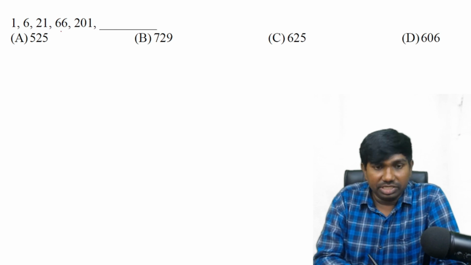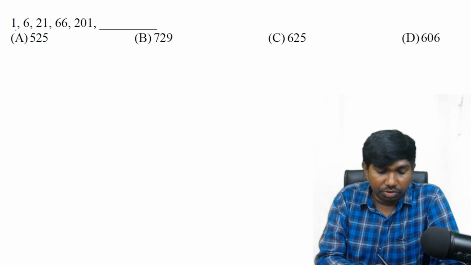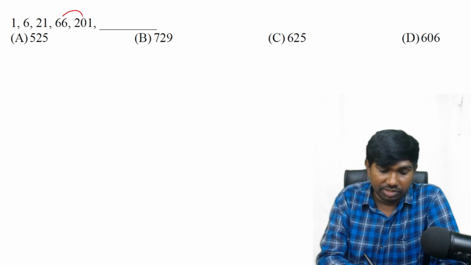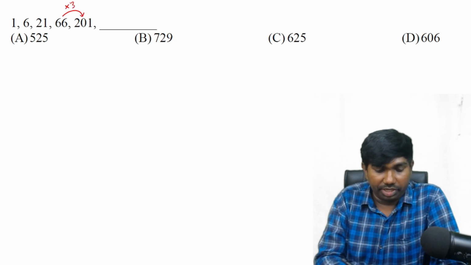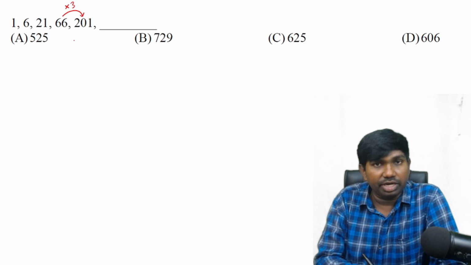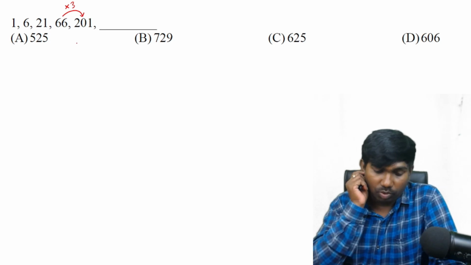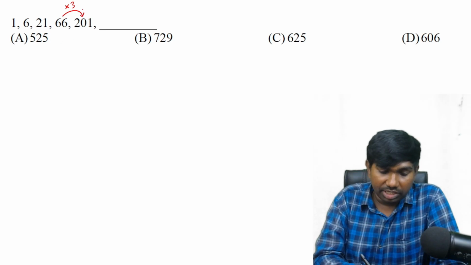If you feel it is a multiplicative question, then don't try from the small numbers. It is better to try from the big numbers. Okay, 66 and 201. 66 into how many times is it? Looking at 3, 66 times 3 is 198. 180 and 18 is 198. It is plus 3.